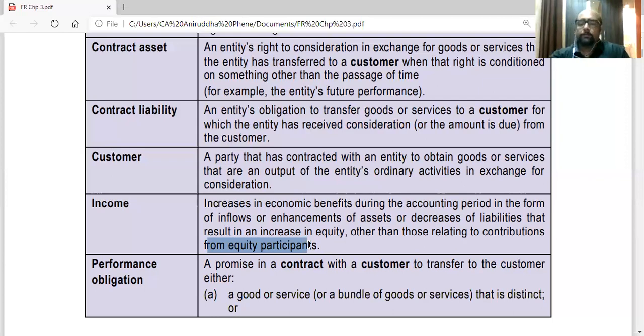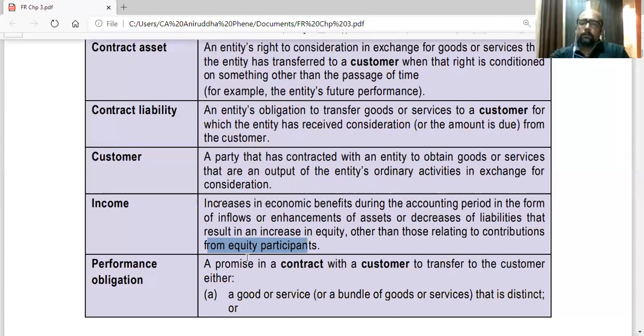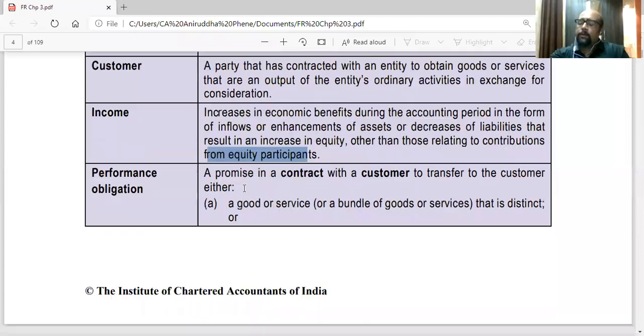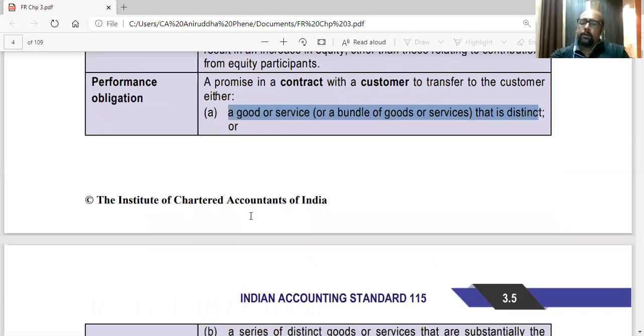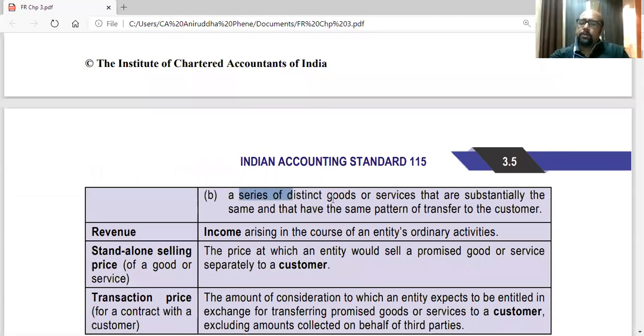Performance obligation. Very important word, performance obligation, because we'll be using that again and again. A promise in a contract with a customer to transfer to the customer either a good or service or bundle of goods or service that is distinct, or a series of distinct goods or services that are substantially the same and that have the same pattern of transfer to the customer.